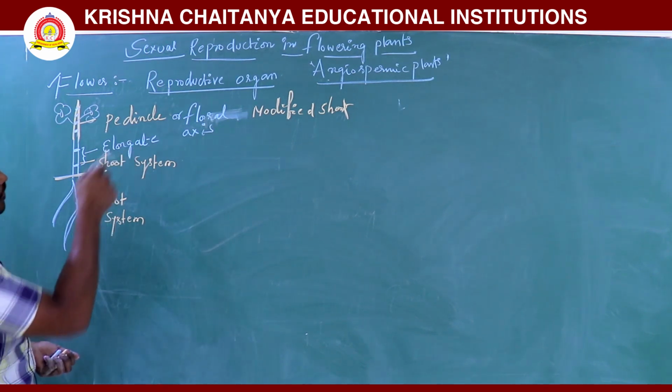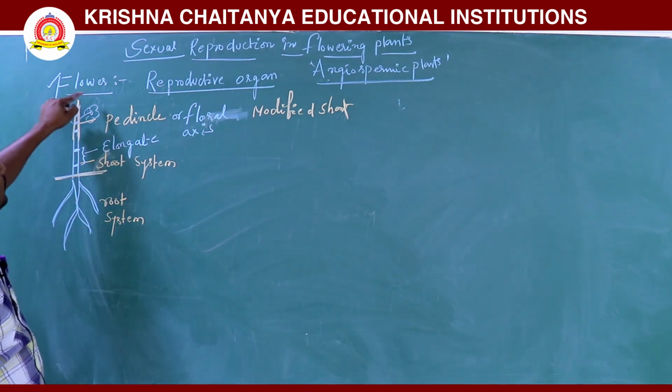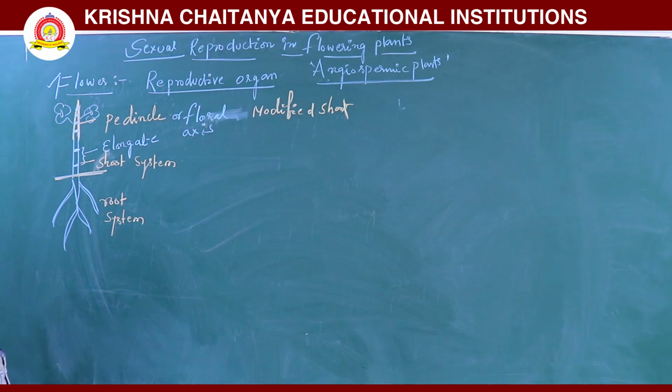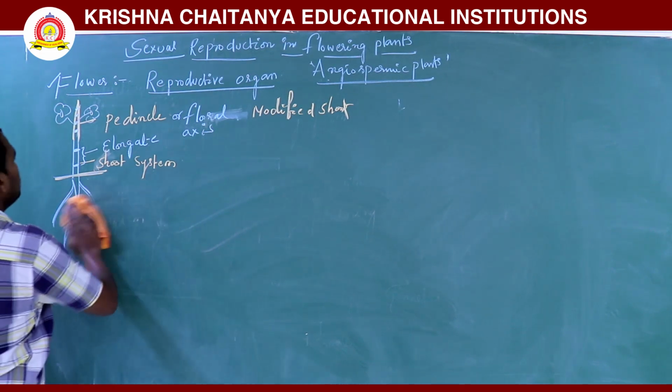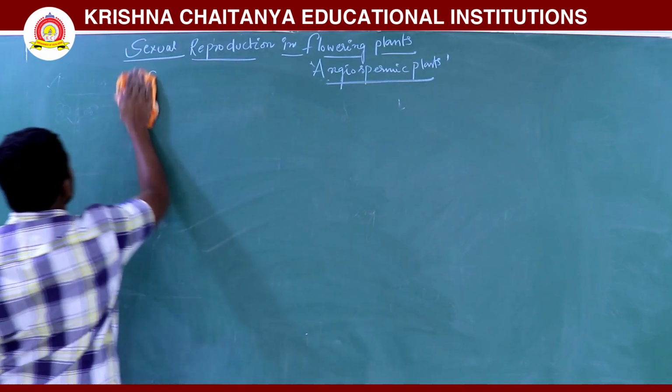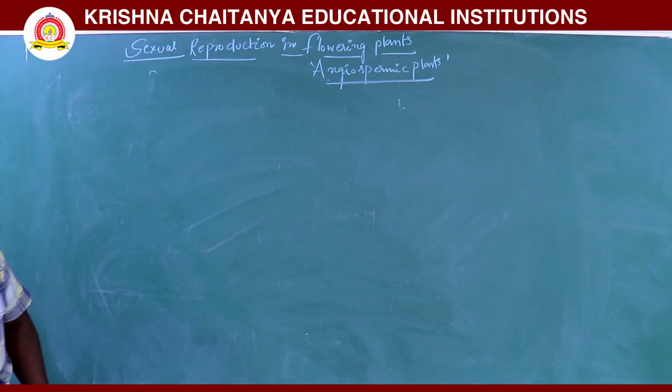So that's why in angiospermic plants, the main reproductive organ is the flower. Now we will discuss the flower diagram. See here.